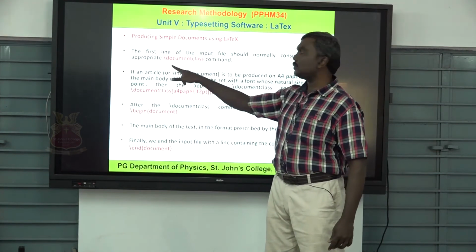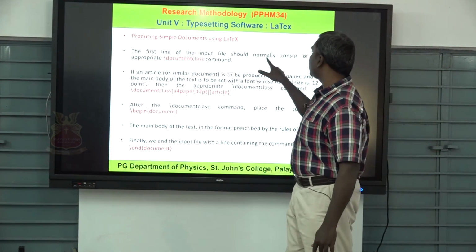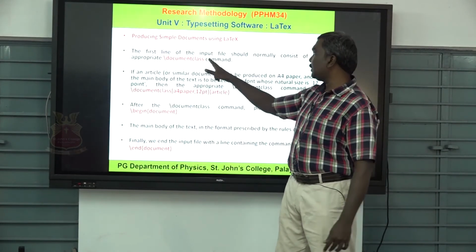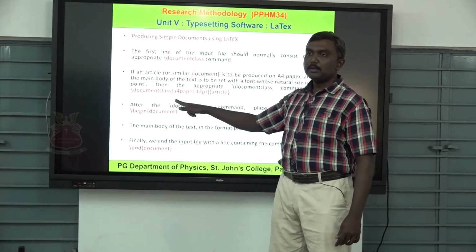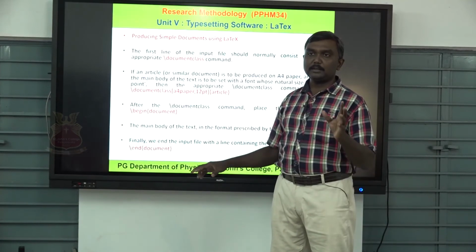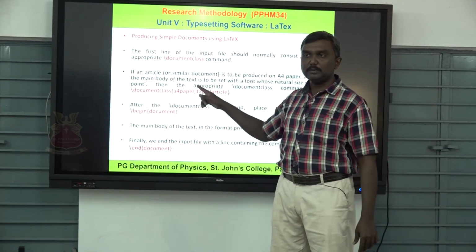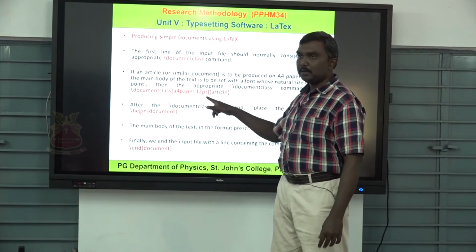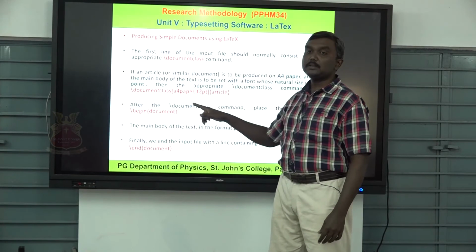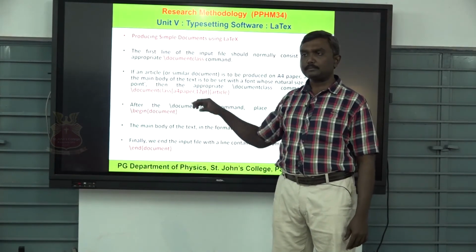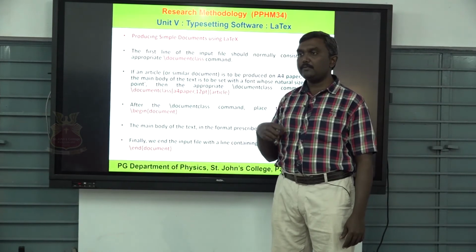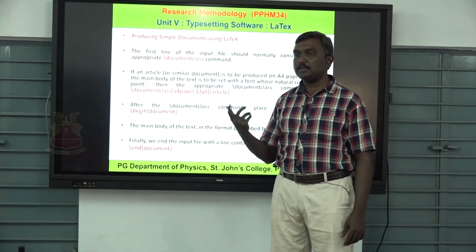The first line of the input file should normally consist of the appropriate document class. In this document class we must include the paper size and everything else. So A4 size paper and font size 12, which LaTeX normally considers as Times New Roman.